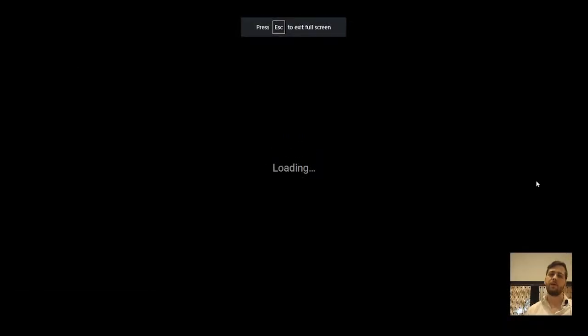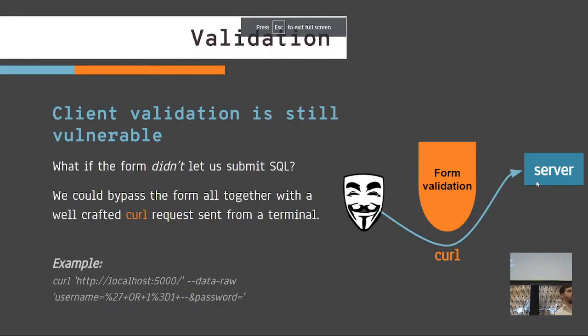And so when we think about client-side validation, we're just thinking about making our users' life easier, helping them not make a mistake that they didn't want to make.